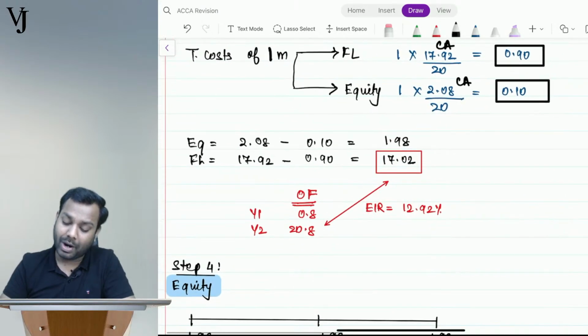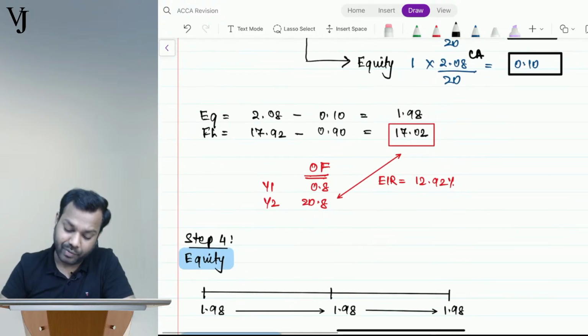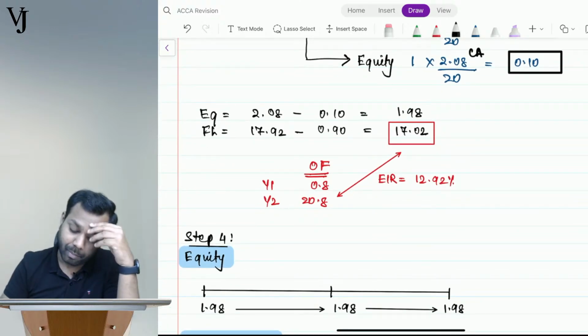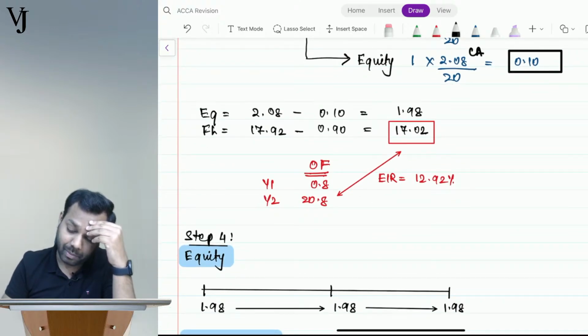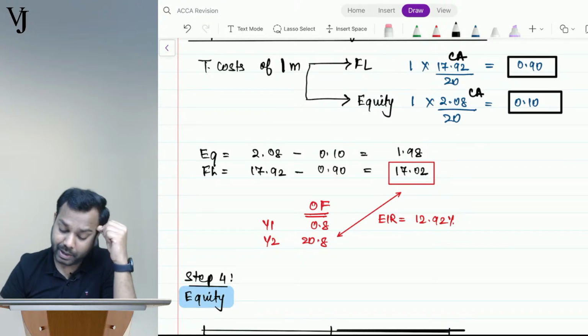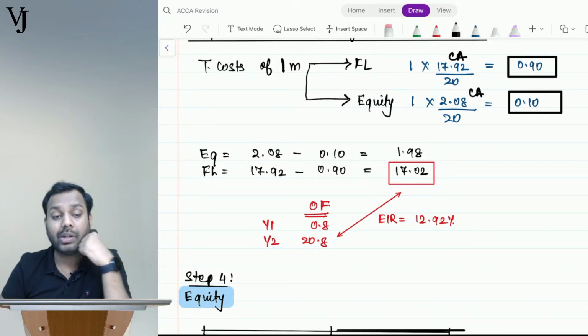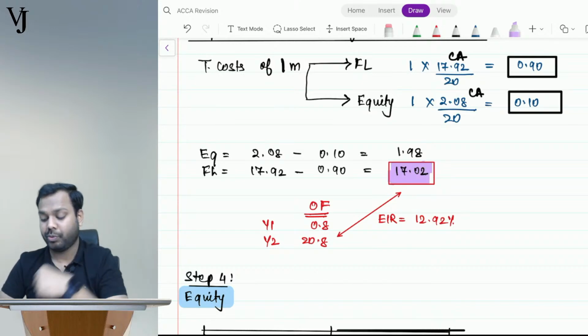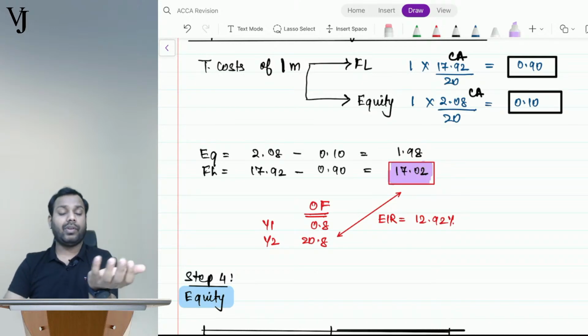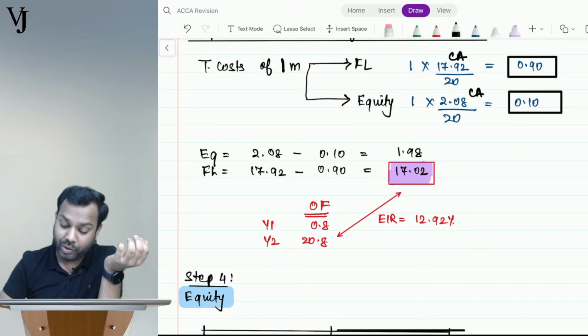Now, what is the revised value of equity? Tell me. 2.08 minus 0.1 is 1.98, and FL becomes 17.92 minus 0.90, which is 17.02. So this is how I will find it. Now these values are on which dates?